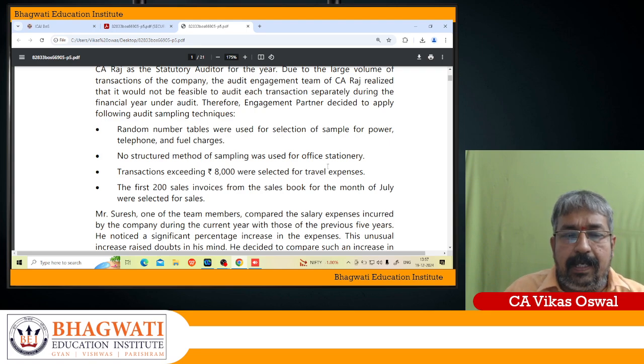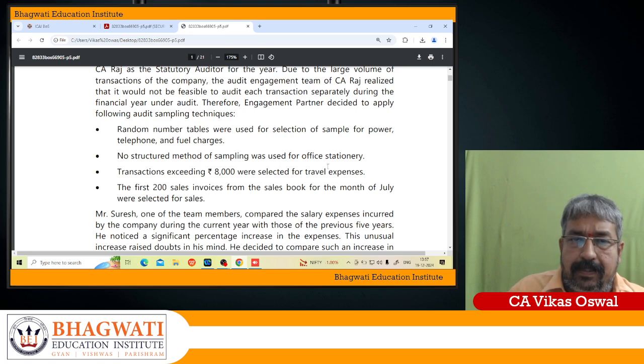Then transactions exceeding 8,000 rupees were selected for travel expenses. So this is more of a stratification basis of selection, or it could even be value weighted selection. They fixed an amount. The first 200 sale invoices from the sale books for the month of July were selected for sales. This is more of a contiguous way of selection. Contiguous means continuous, so this is in the nature of the block selection technique.